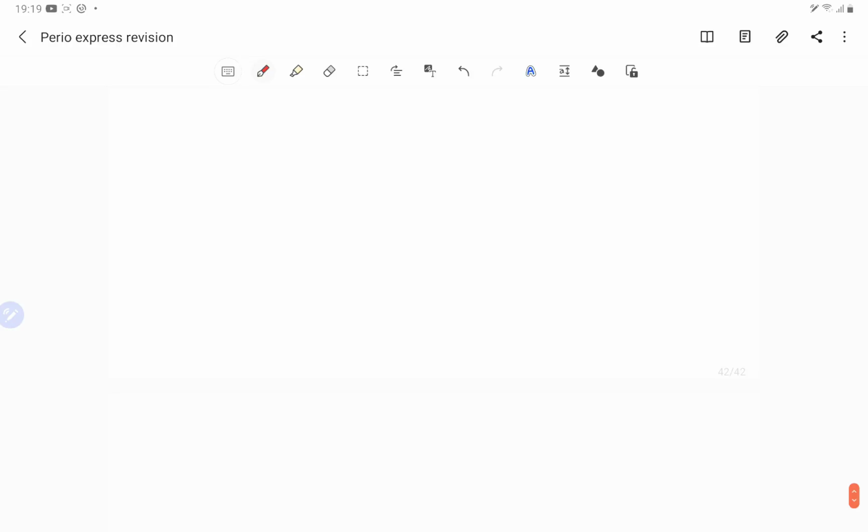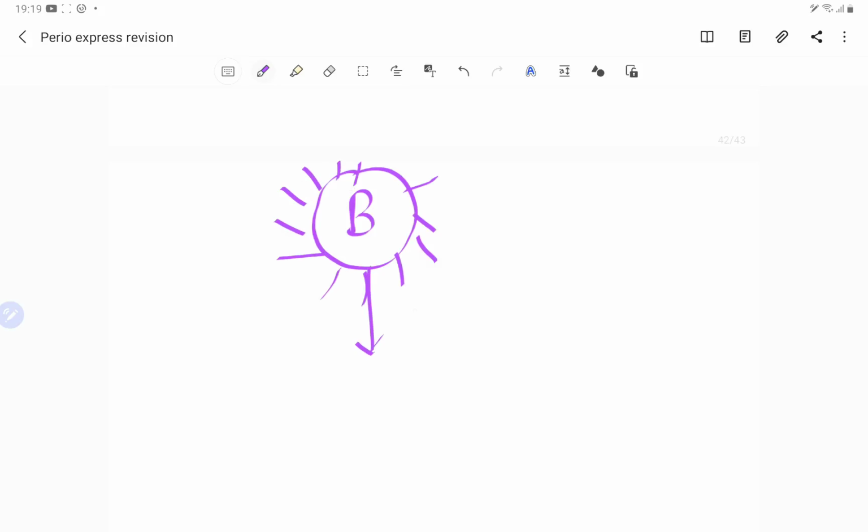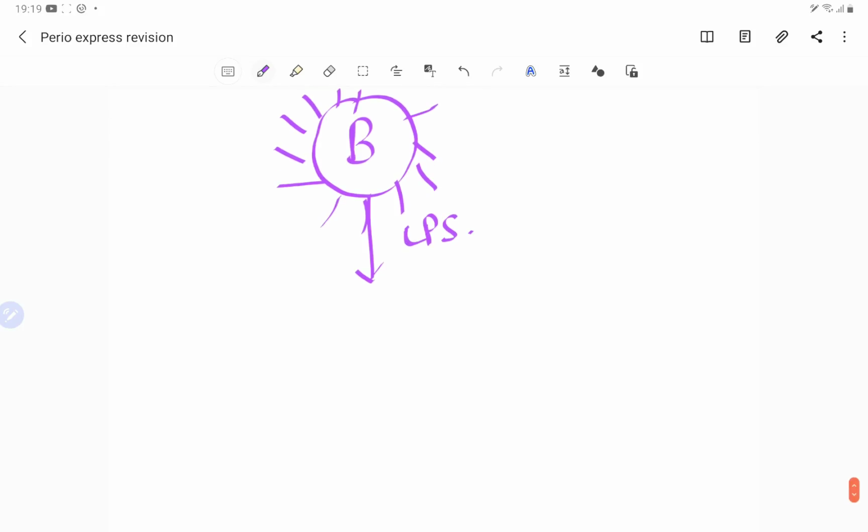And guys, there is one more thing I would like to tell you. Suppose here is the bacteria. I am writing B for the bacteria, right, the dangerous one. So this bacteria has got the lipopolysaccharide. This lipopolysaccharide is very virulent, and we have talked about that lipopolysaccharide is present in gram negative bacteria.